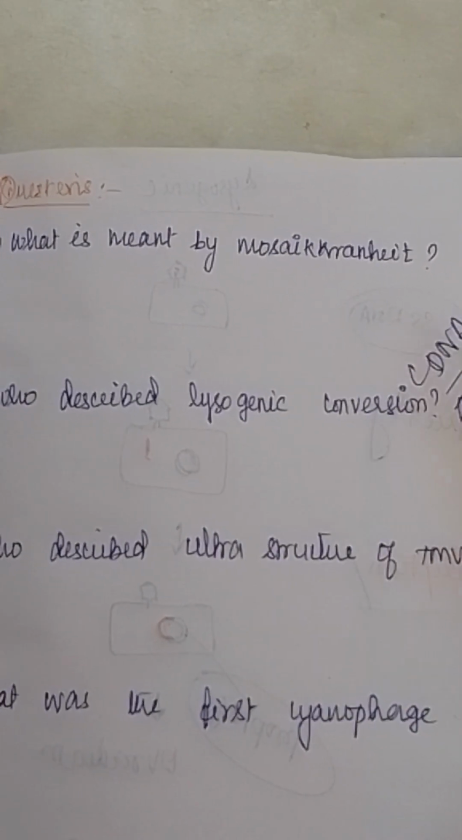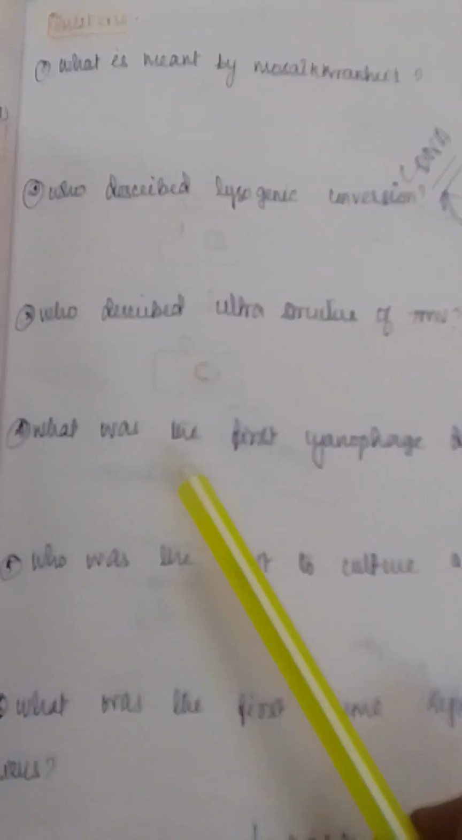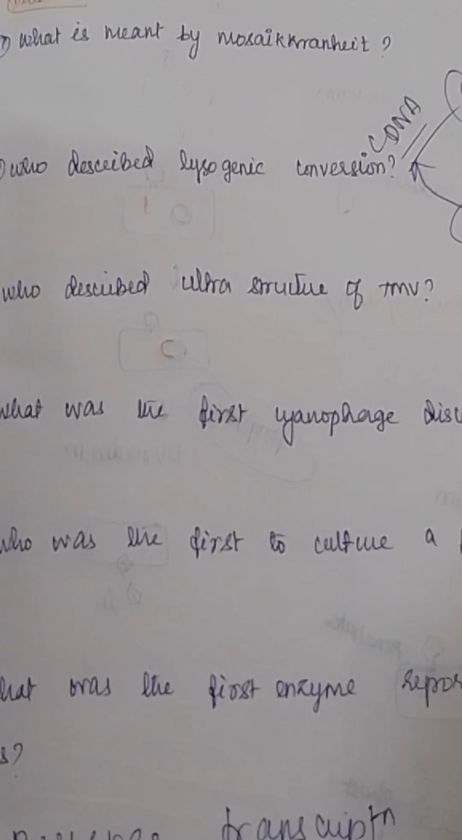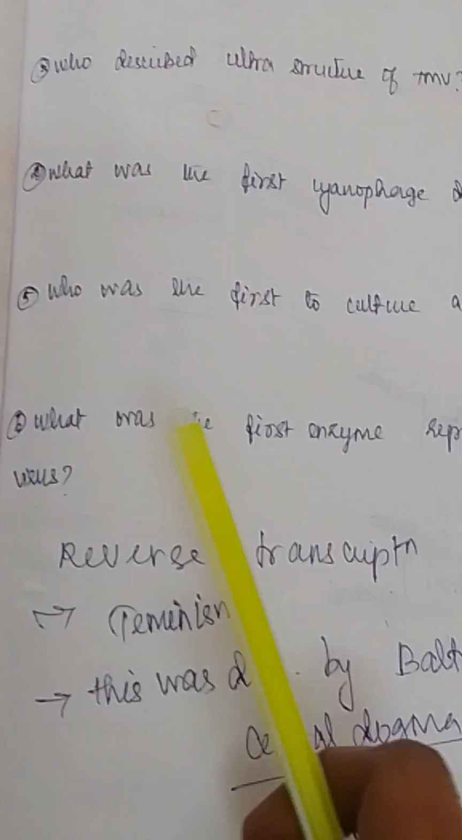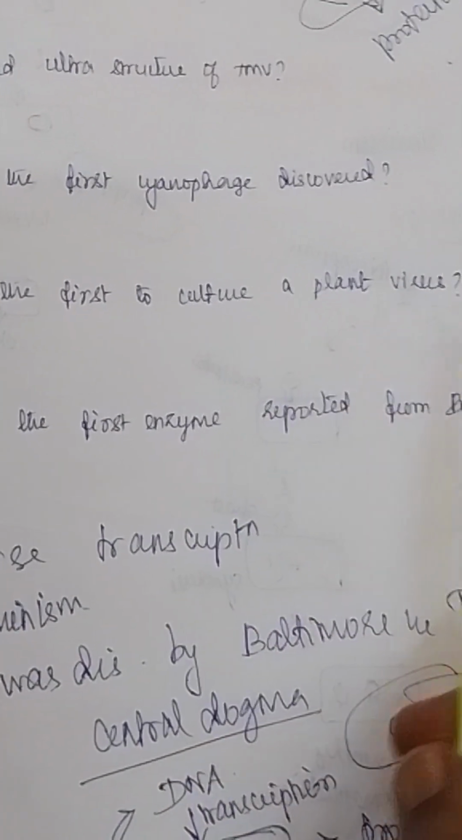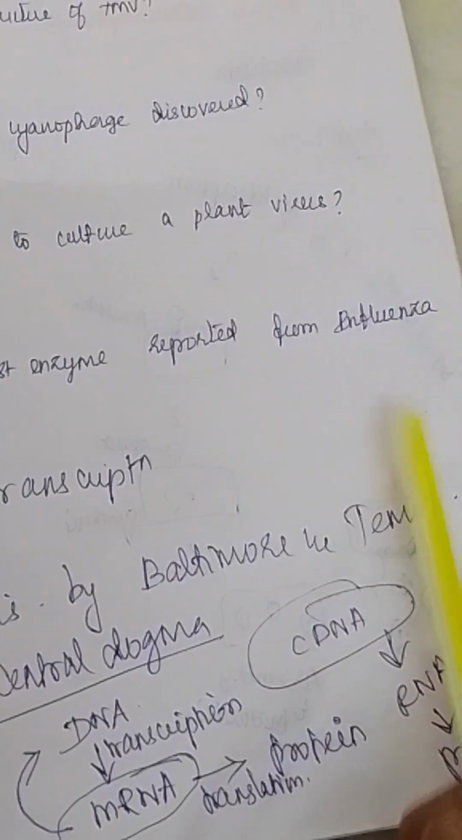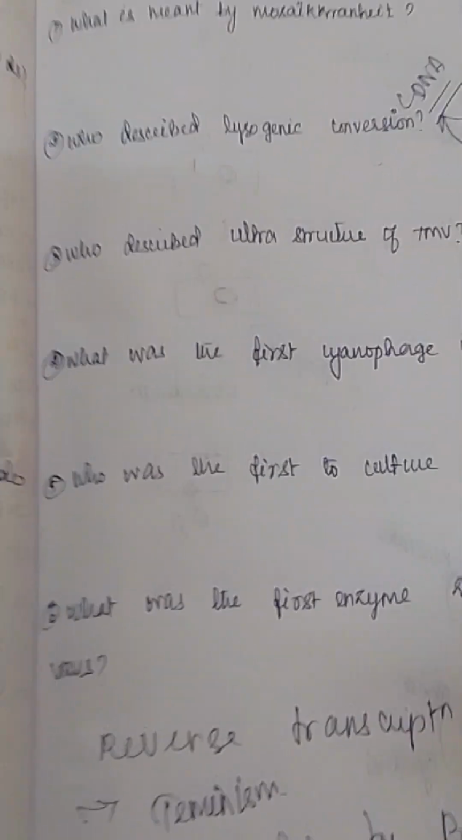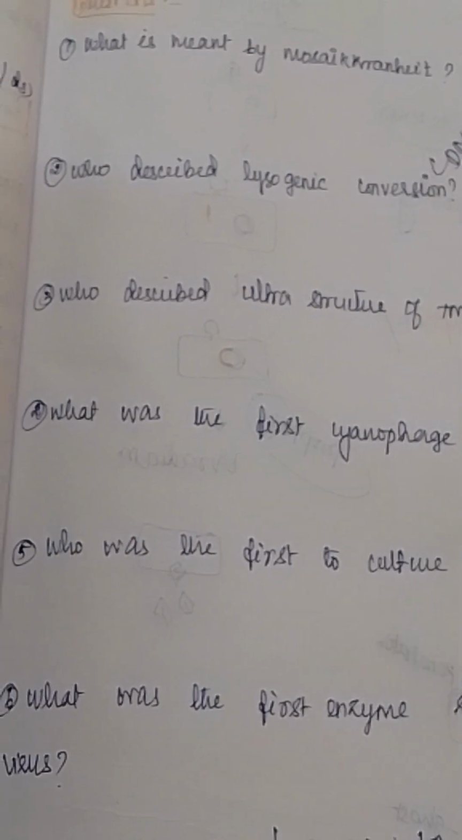for our exam. First one is, what is meant by mosaic crane height, and next one is, who described lysogenic conversion, and the third one is, who described the ultrastructure of TMV, that is tobacco mosaic virus, and the fourth one is, what was the first cyanophage discovered, and the fifth one is, who was the first to culture a plant virus, and the sixth one is, what was the first enzyme reported from influenza virus. So please try to find out the answers for these questions, and we will discuss in the next video.